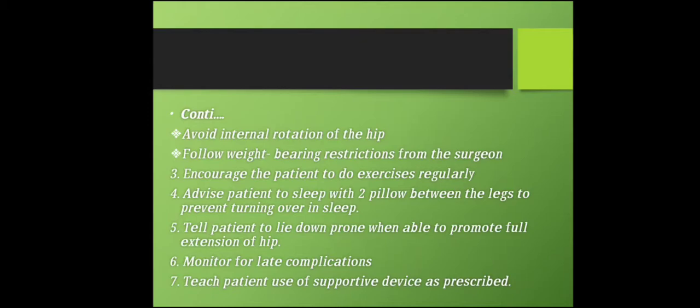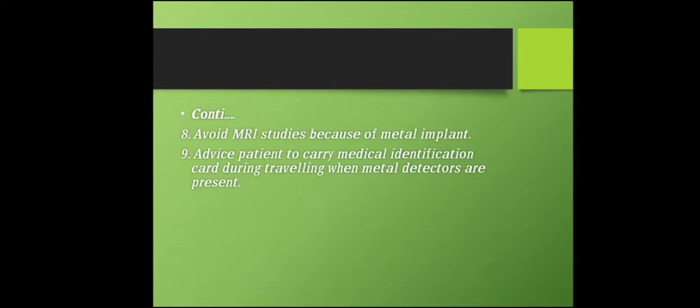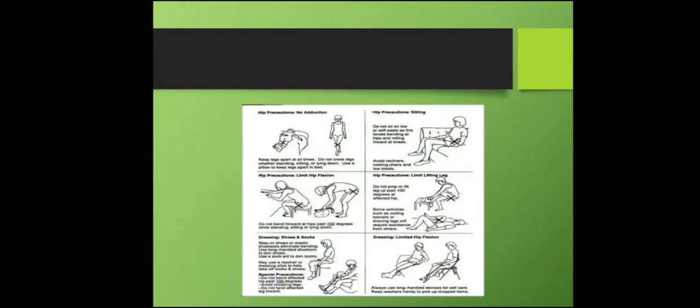Sixth one is monitor for late complications. Seventh is teach the patient to use supportive devices like a cane or walker as prescribed by the doctor. Next is avoid MRI studies because of the metal implant in the body. Ninth is advise the patient to carry a medical identification card during traveling when metal detectors are present. These are some precaution pictures.